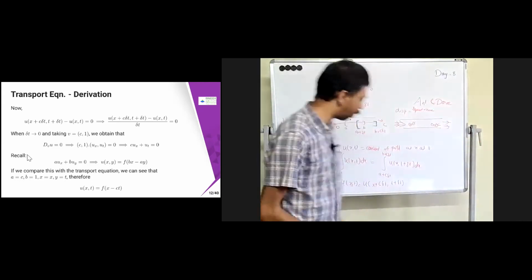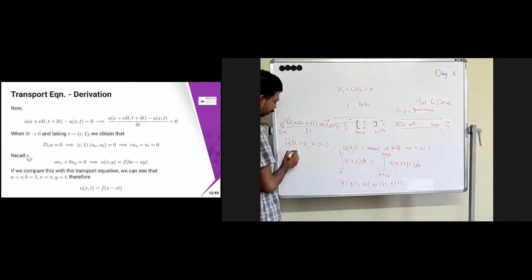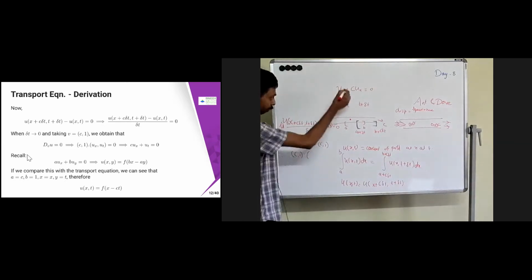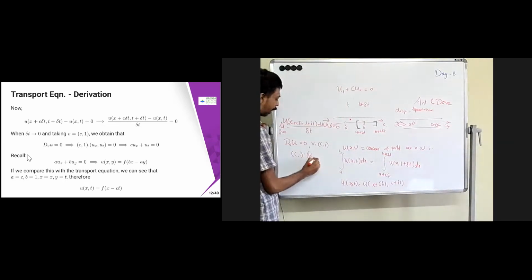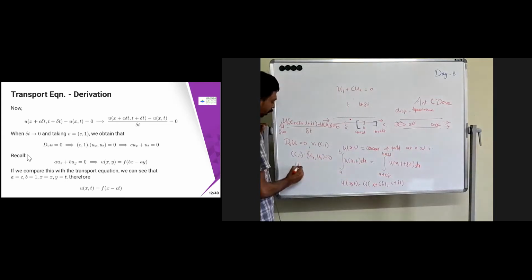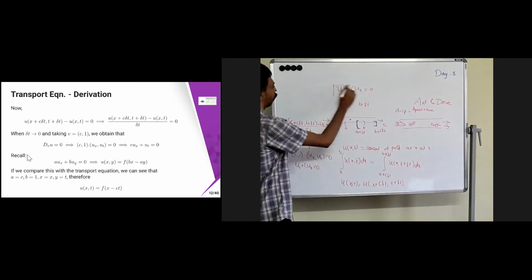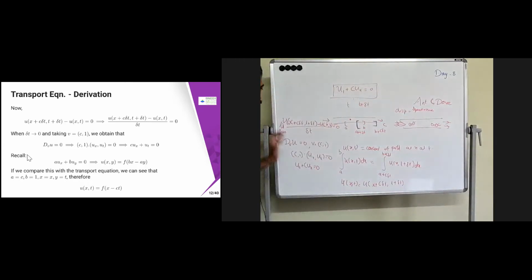That is nothing but, what is this one? dv is nothing but (c, 1) into the same thing, (ux, ut) equal to 0. So that is nothing but ut plus c ux equal to 0. That's the thing which we have, which we write.